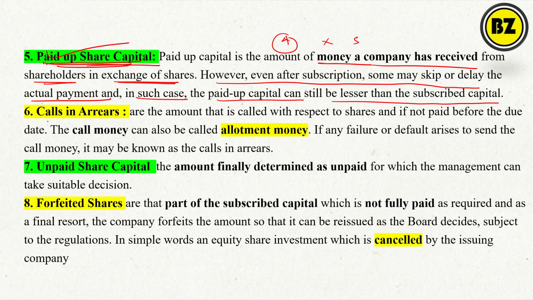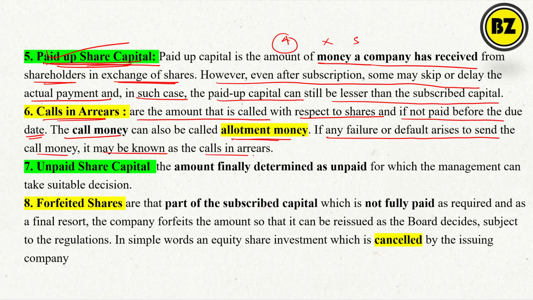Now, what is call in arrears? This is the amount that is called with respect to the share and not paid before the due date. For example, I have subscribed and the due date for payment is the 15th and I have not paid by the 15th. The call money is also called the allotment money. If any failure or default arises in sending the call money, it is called call in arrears.